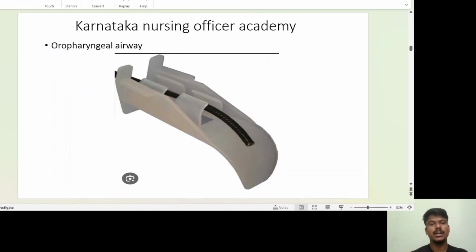Next, coming to one more basic airway device, like the oropharyngeal airway. What is the name of this airway? Does anybody know? This one is your OA, sapien airway.